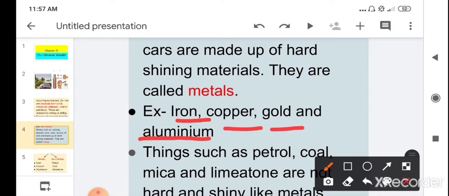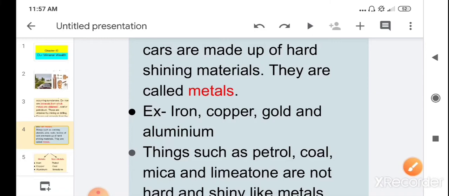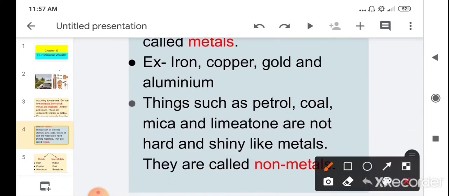And the second type of rock is non-metal. The things such as petrol, coal, mica and limestone are not hard and shiny like a metal. So they are called non-metals. The examples of non-metals are petrol, coal, mica and limestone. These are the materials which are not hard and shiny like a metal. So they are known as non-metals.